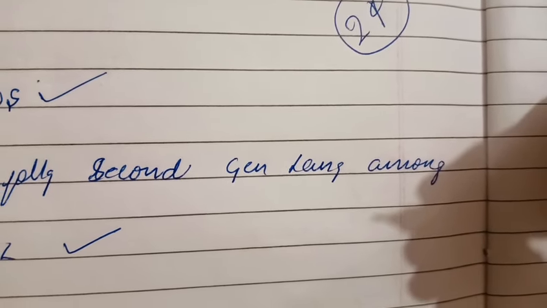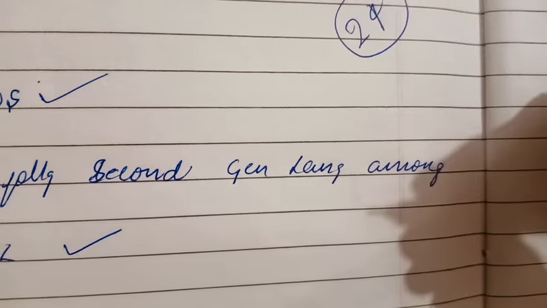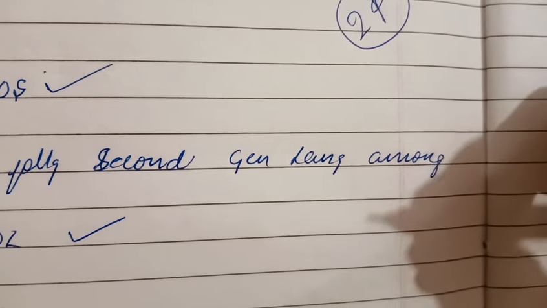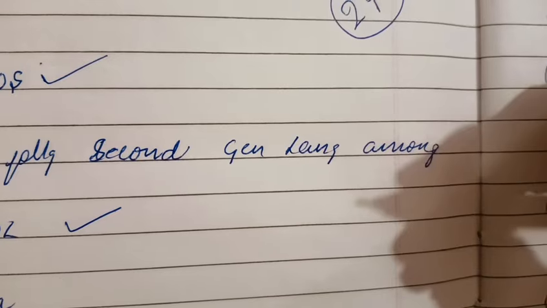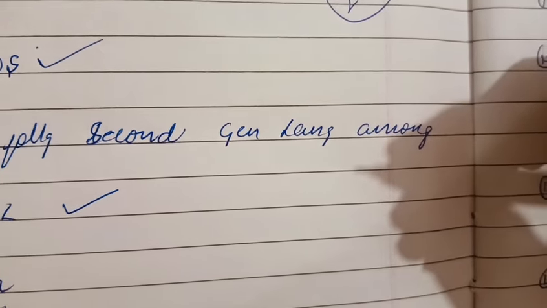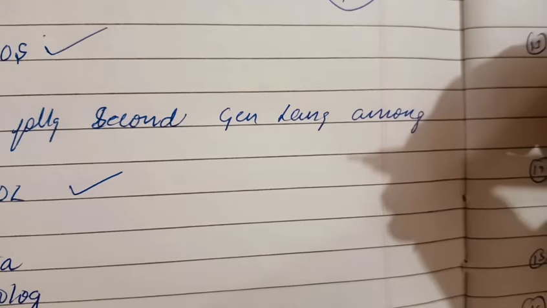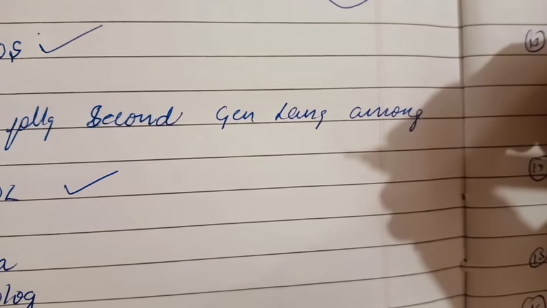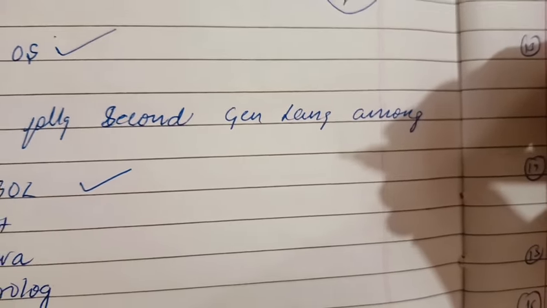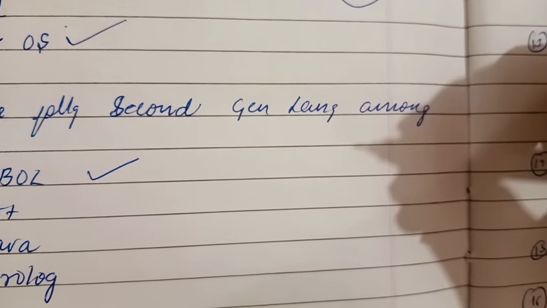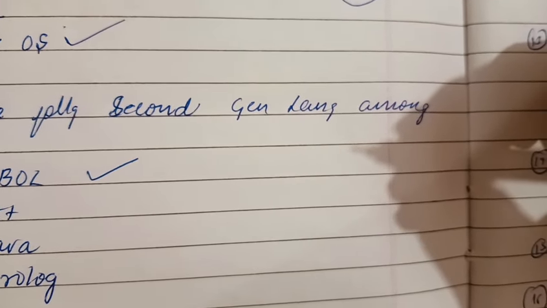I was expecting a question on the conversion of hexadecimal to decimal or octal, but it didn't come. And there were no more questions from shortcuts, because last time I think three to four questions were there, but this time it was not like that.